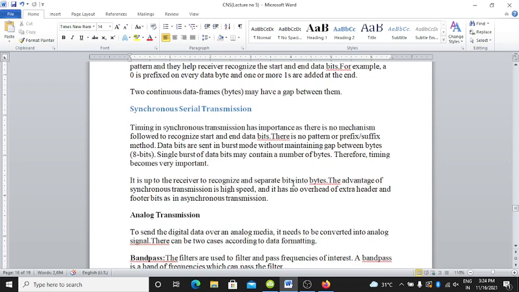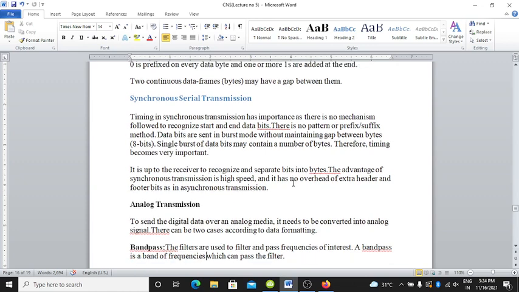A single burst of data bits may contain a number of bytes, therefore timing becomes very important, right? It is up to the receiver to recognize and separate bits into bytes. The advantage of synchronous transmission is very high speed, and it has no overhead of extra header and footer, as in asynchronous transmission.